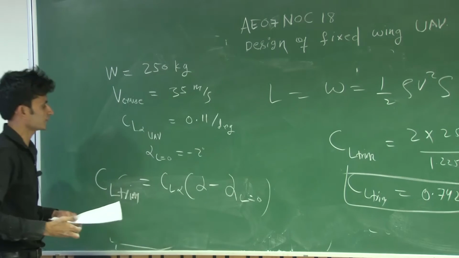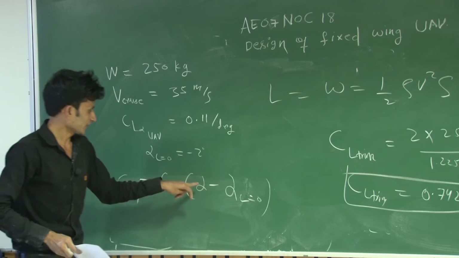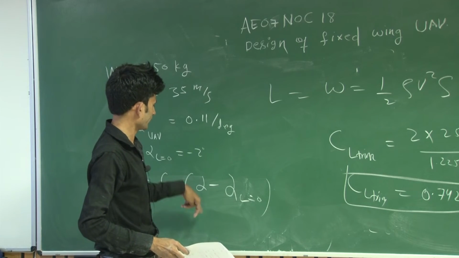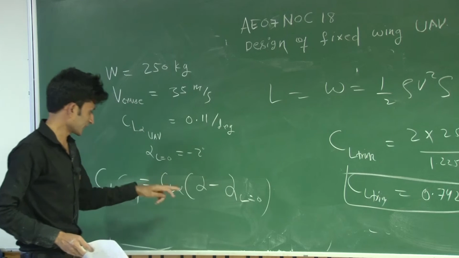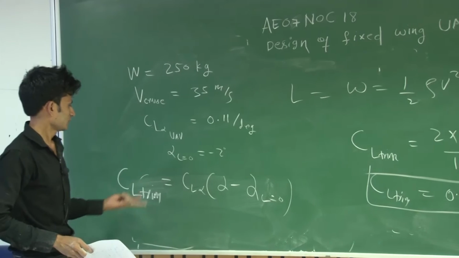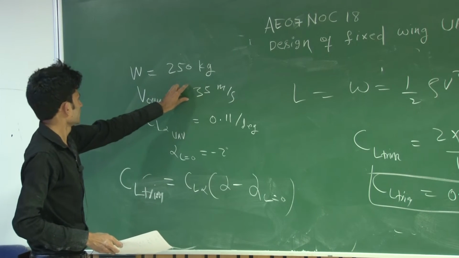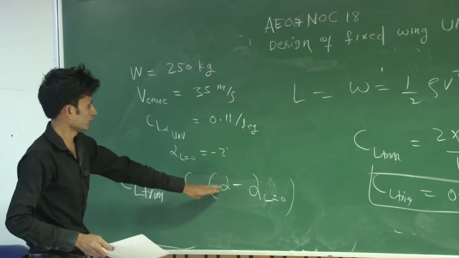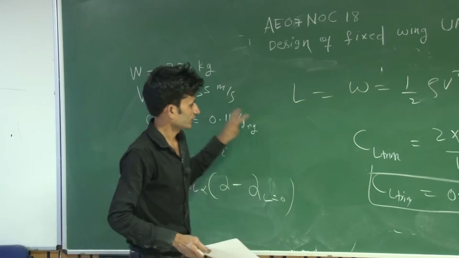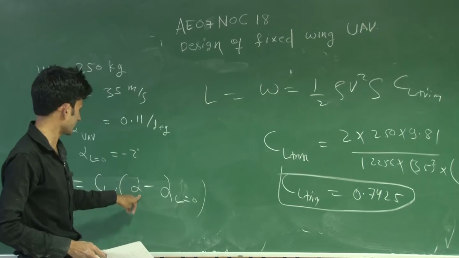You can notice that in the first two questions we asked for CL naught by putting alpha equal to 0, for both cases, the wing alone and the complete UAV. But in this question we have asked to find the value of the trim angle of attack at this condition. So to achieve this speed, what trim angle do you have to maintain? Using this data, you can find the alpha trim.